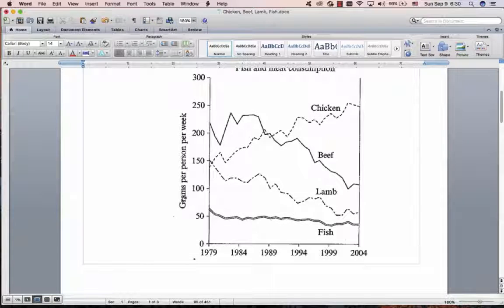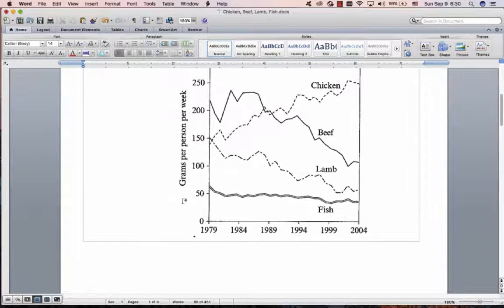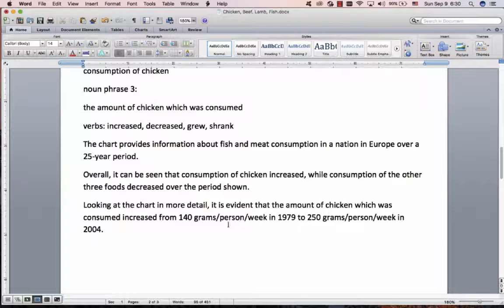Don't just put grams, that means it's wrong. Some examiners are very strict about that. But if you're clever, you can put in brackets here GDD, and then from then on you can use that, so then you don't have to write it every time. Great. And there's our first sentence.